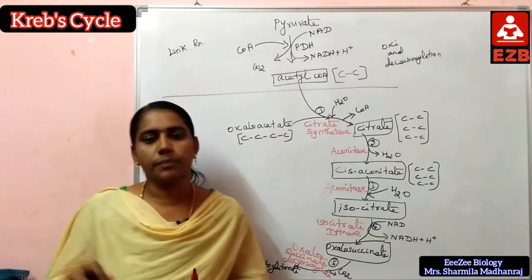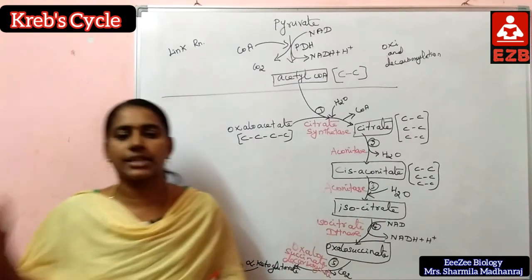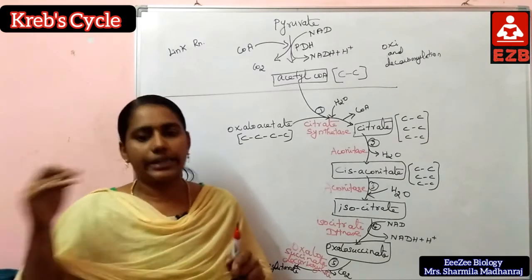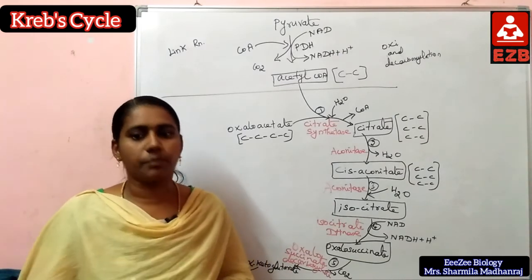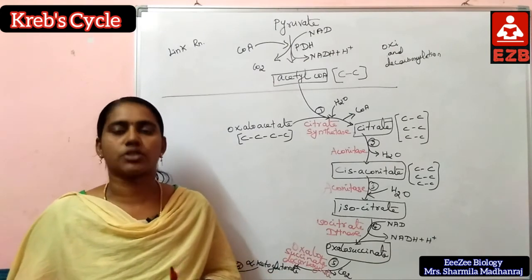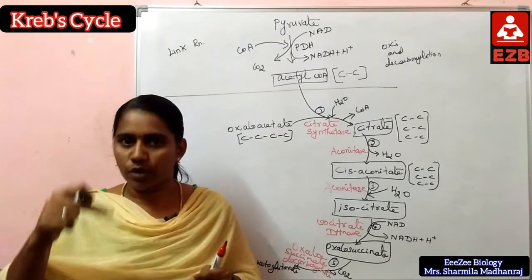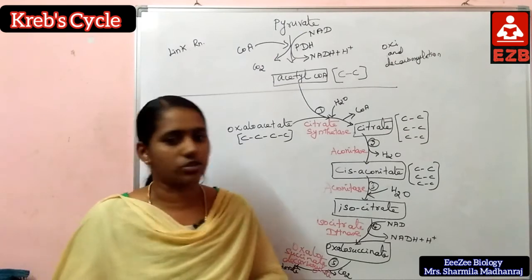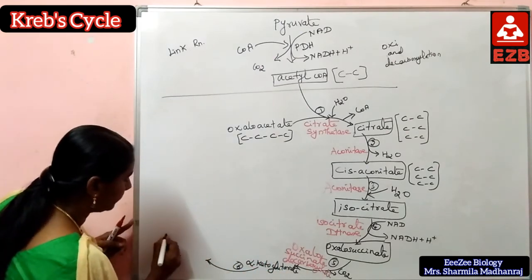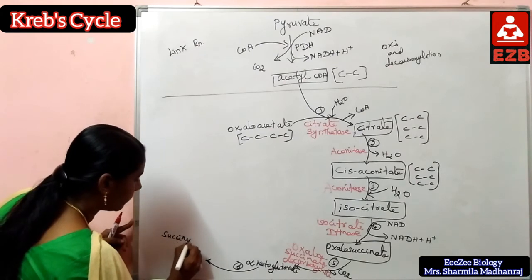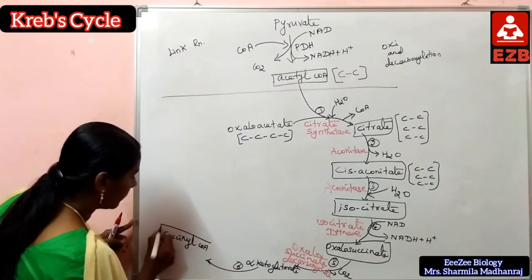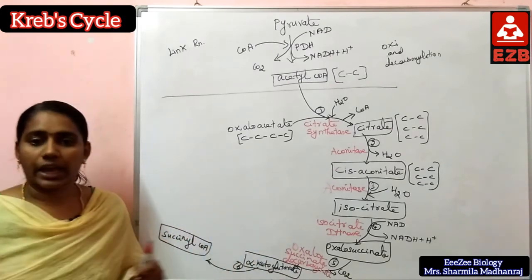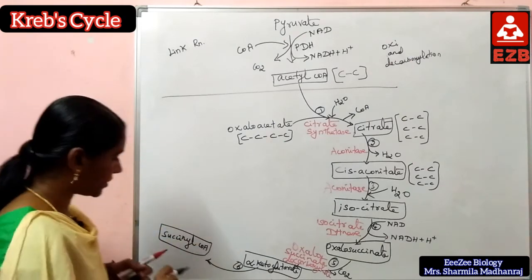Next, the sixth step. Alpha ketoglutarate is converted to succinyl-CoA with the help of the alpha ketoglutarate dehydrogenase enzyme.